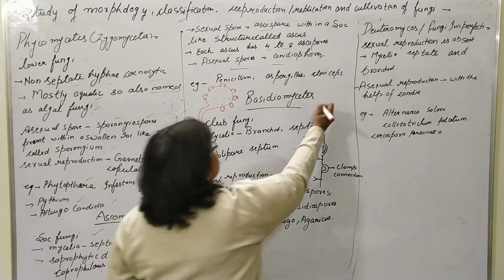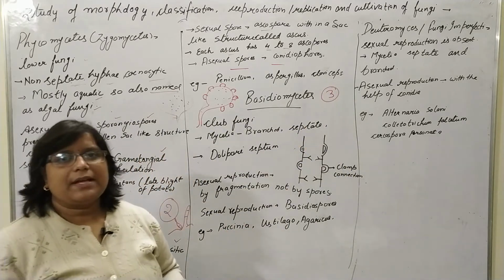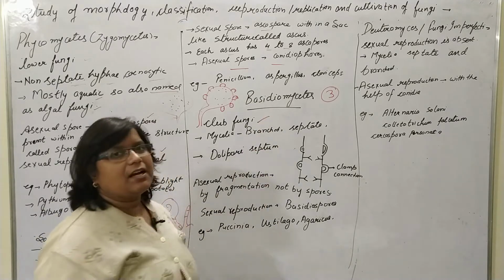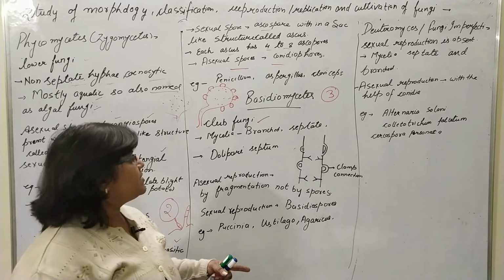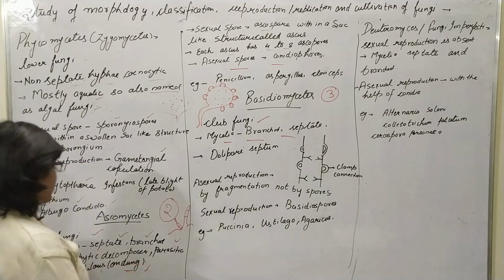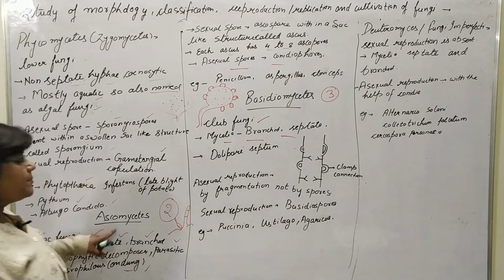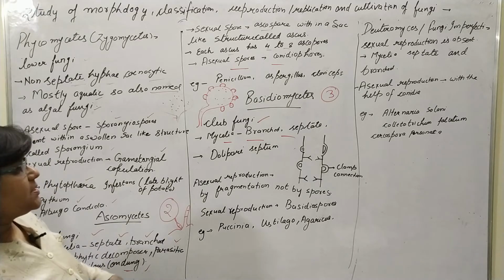The third group is the Basidiomycetes. The Basidiomycetes are also termed the club fungi, meaning they have a big club-like structure, so they are named club fungi. Here the mycelia are branched and septate, as in the Ascomycetes also.